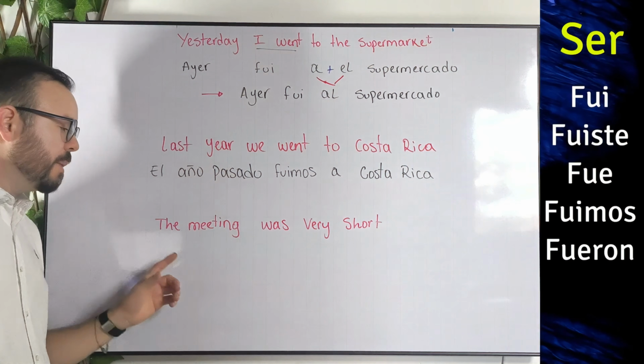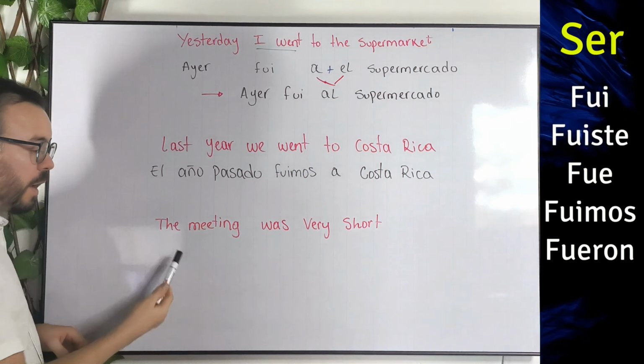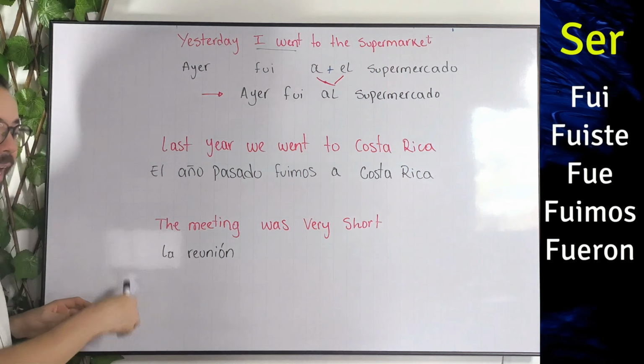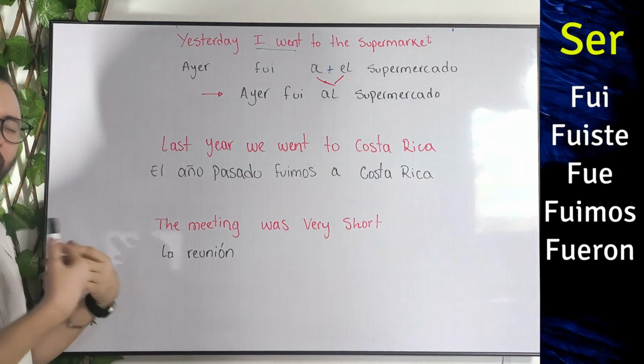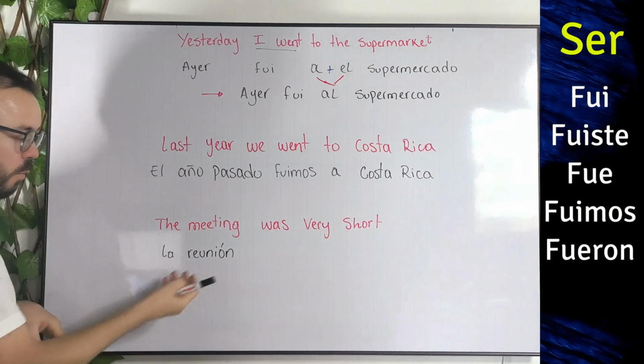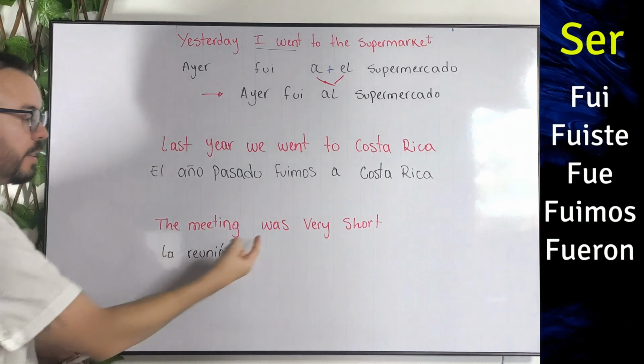Now we want to say the meeting was very short, okay? So let's go. How do we say the meeting? So in Spanish, for the meeting, we would say la reunión, okay? Same word as reunion. So basically, reunion and meeting in Spanish is exactly the same word. We're just going to say reunión for both of them, okay? So we have la reunión, then was.